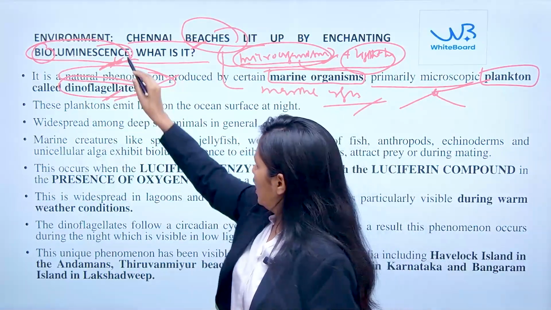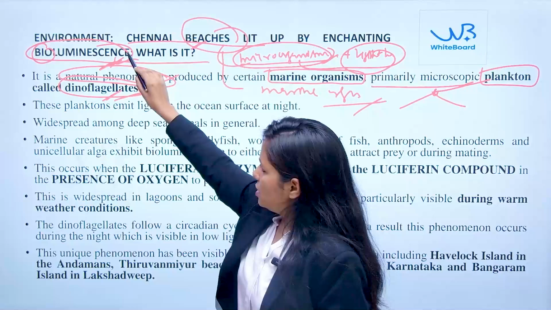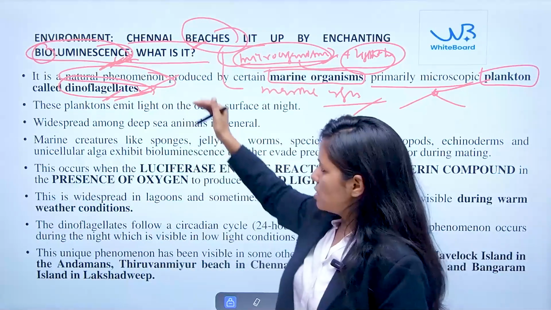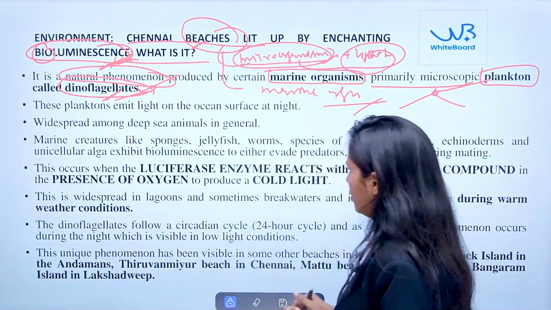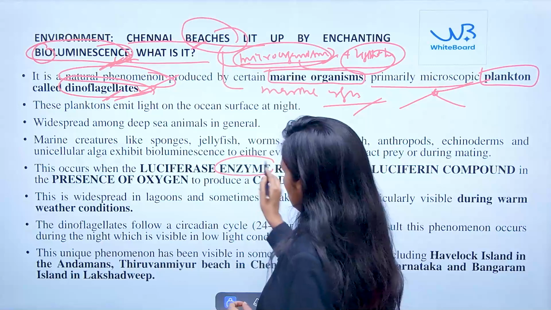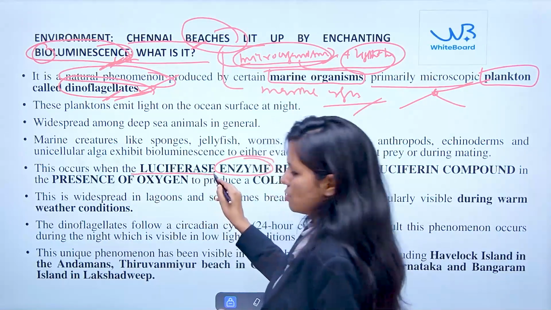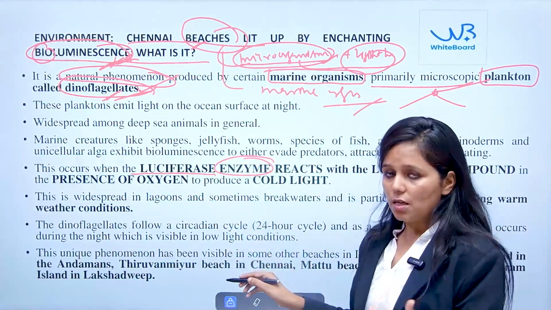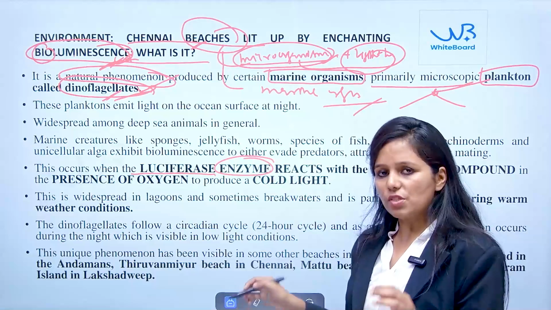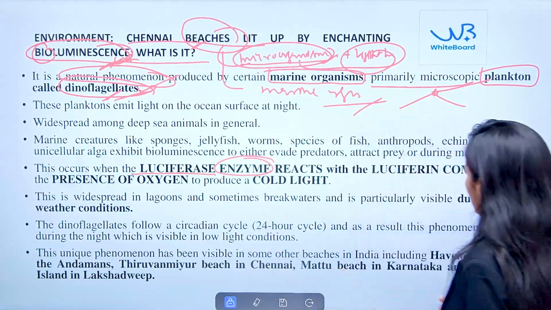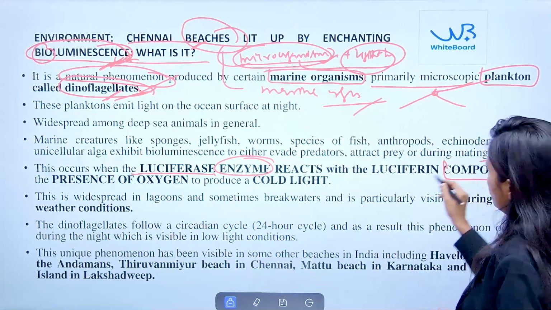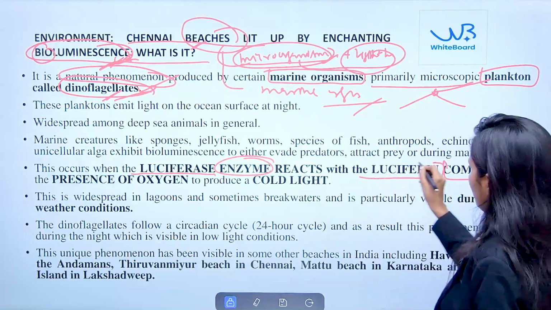So what exactly happens during bioluminescence is that these microorganisms have one enzyme, namely luciferase, which acts as a catalyst to burn the fuel which is a part of their body itself, and that fuel is nothing but a compound, namely luciferin.